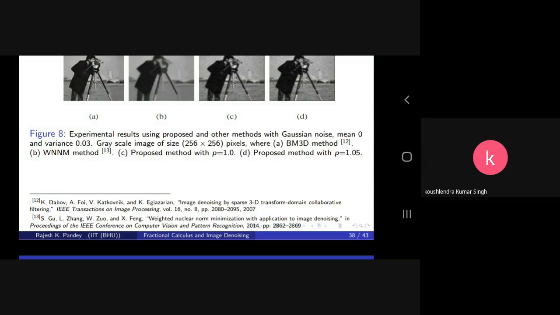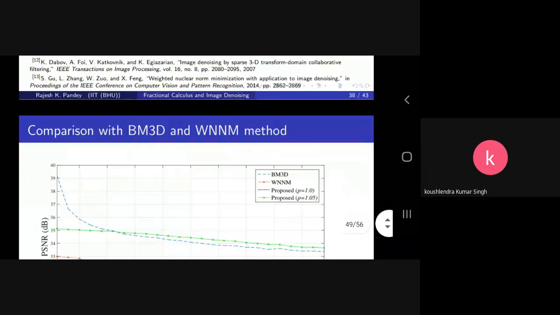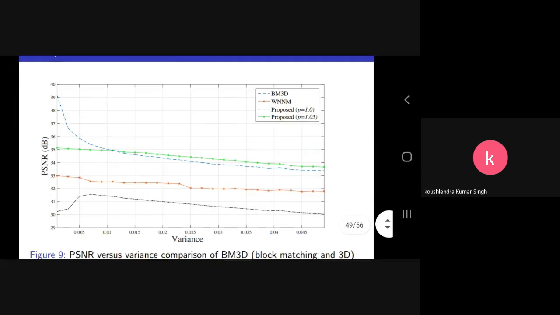And these two methods are different from the filtering approaches that we compared with previously. They are not filtering approaches, they are different methods, and as per the request of the reviewer we have compared and concluded our findings. So here also see that only for a small portion of the variance in this PSNR figure, when the variance is between 0 and 0.1, BM3D performs better.